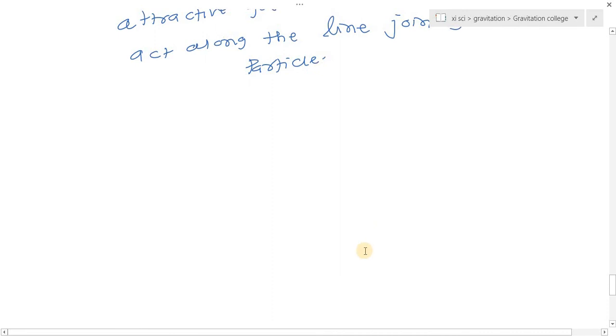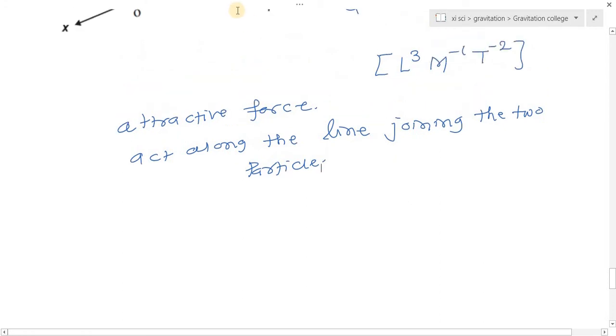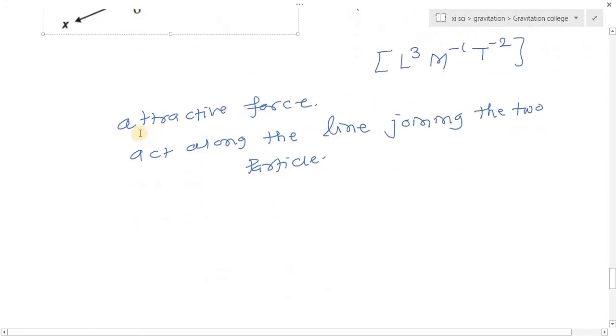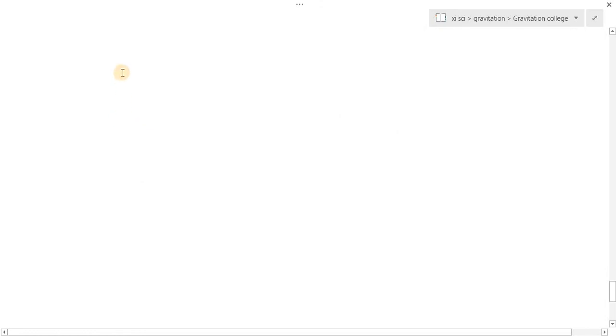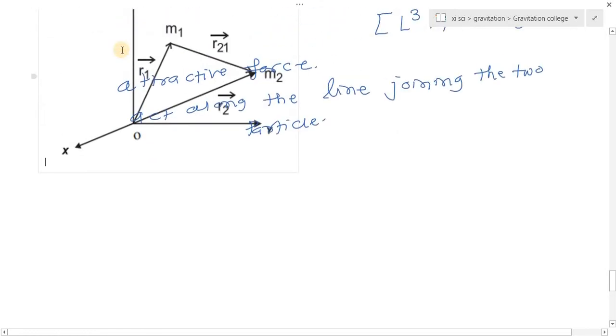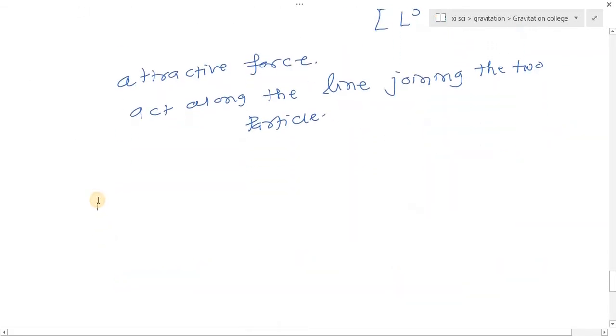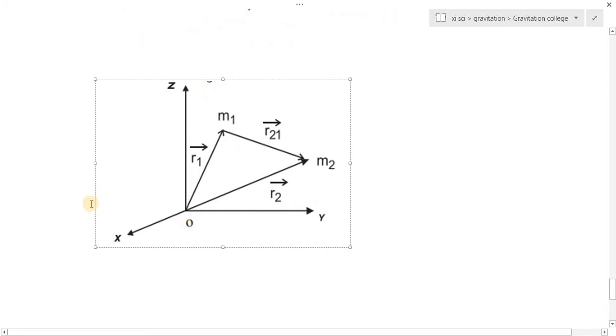Now see in the figure. Let me draw the figure. See in the figure, what is given? The figure shows two point masses m1 and m2 with position vectors r1 bar and r2 bar. The position vector gives the position of m1 and m2 with respect to the origin. Here O is the origin.